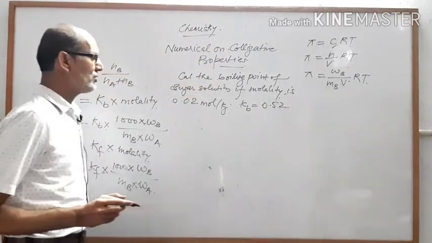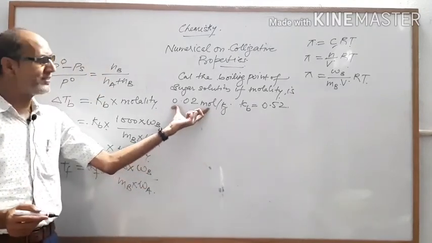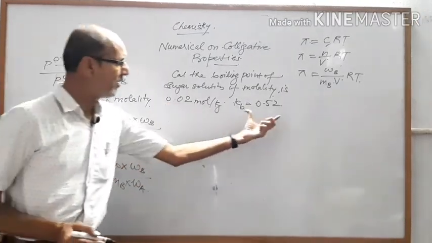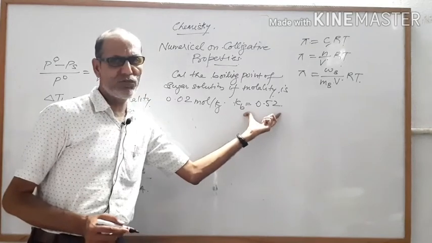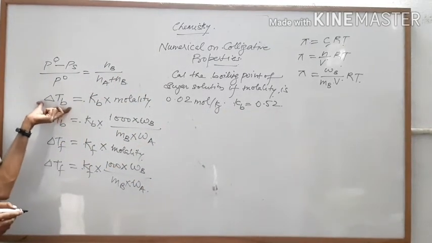So dear student, you are seeing that molality of the solution is given and Kb of the solution is given. So by using these data we can calculate the elevation of the boiling point first.